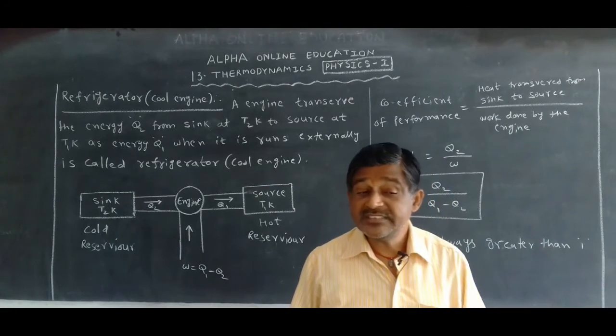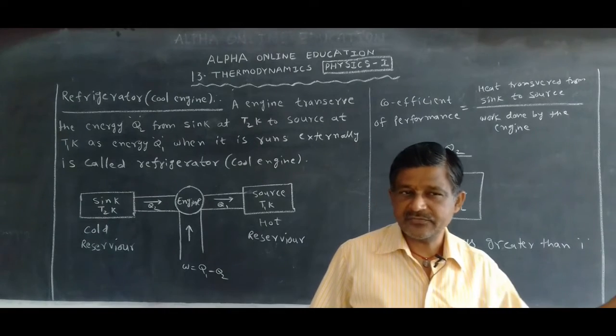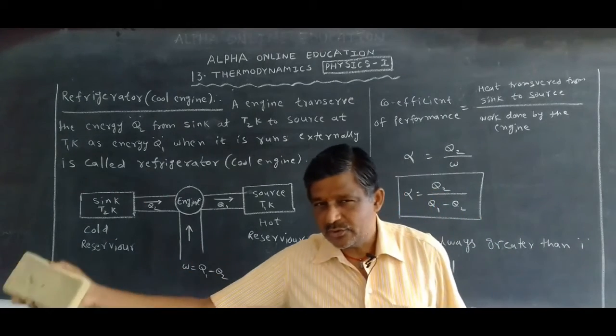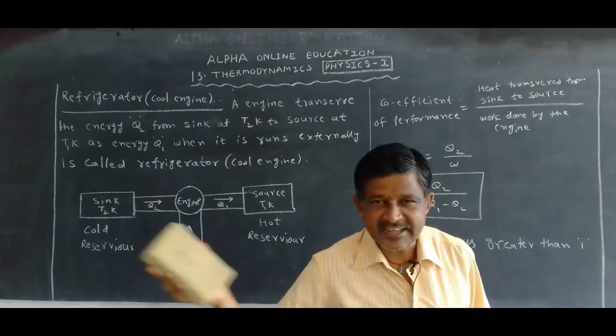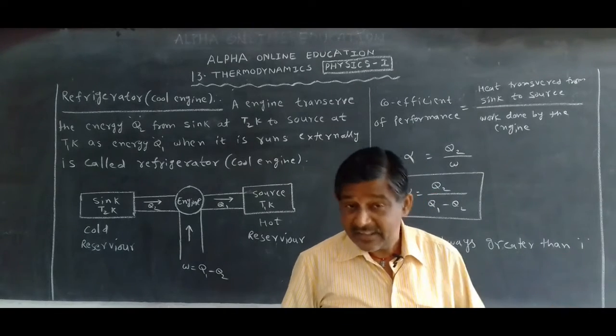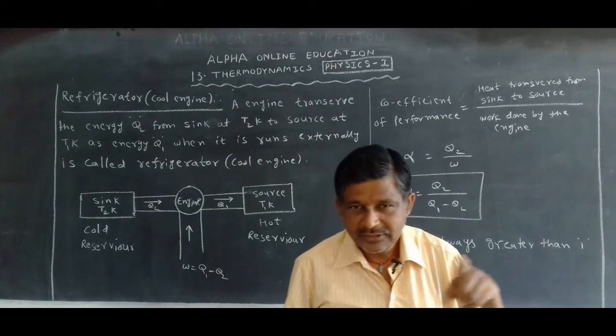But in a cool engine, first the engine runs, then transfers the energy from sink to the source. Quite opposite here: source, engine, sink. In this direction, heat engine. But the cool engine runs only to transfer the heat energy from sink to the source.